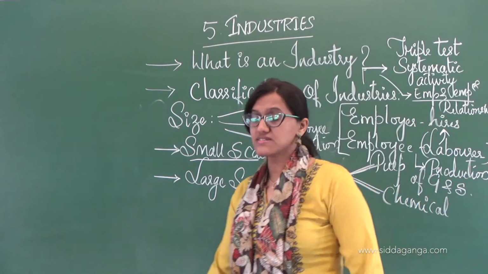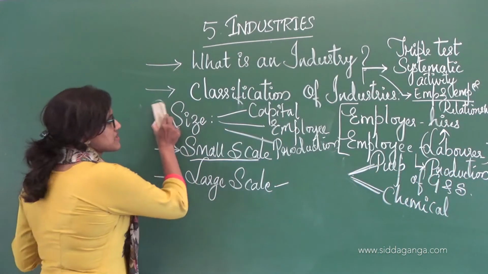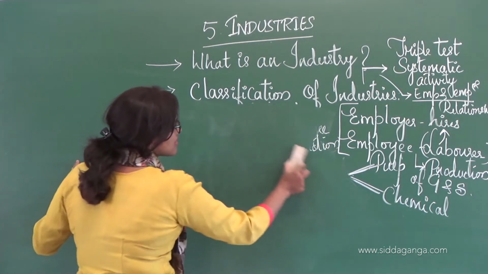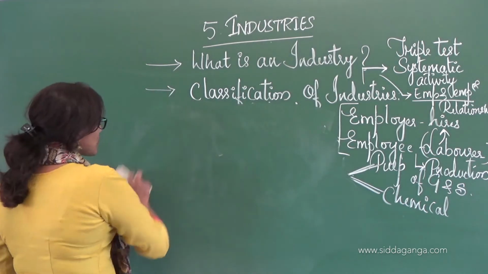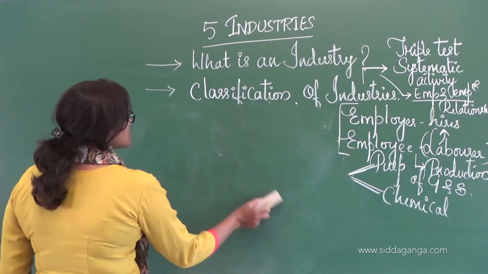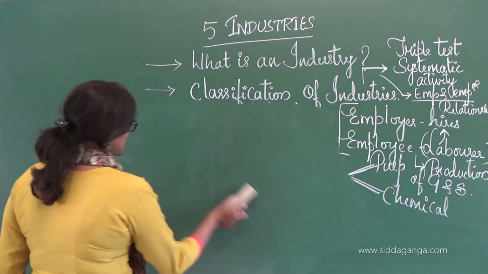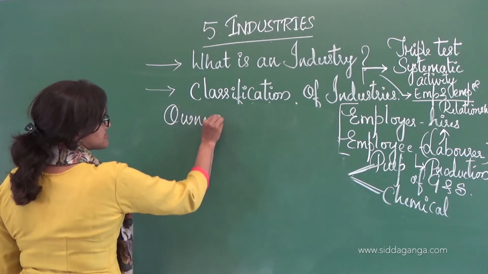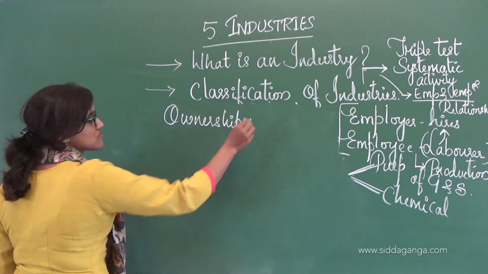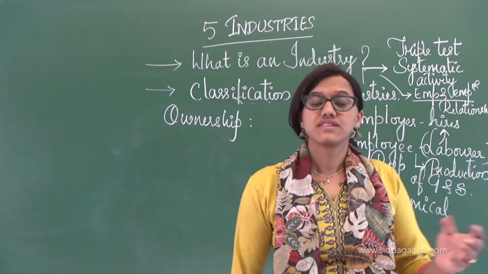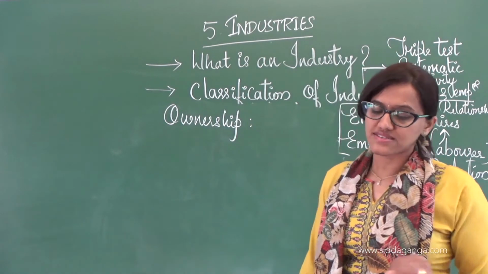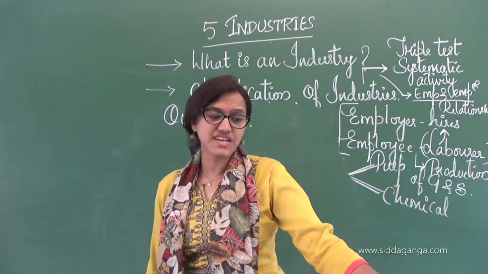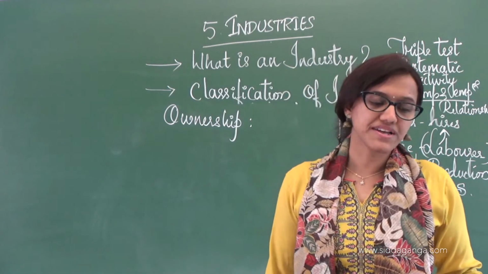Okay, the next one is ownership. We did discuss the classification on the basis of raw material and size. Now let us know about the next one, that is ownership. How is industry classified on the basis of ownership? On the basis of ownership, we have the private sector, state or public sector, joint sector, and cooperative sector.